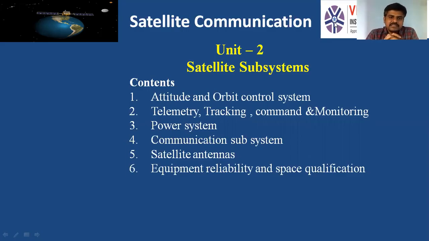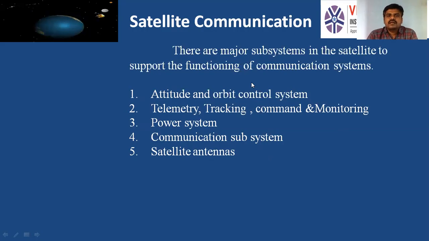Attitude and orbit control system, telemetry tracking command and monitoring subsystem, that is TTC and M, power system, communication subsystem, satellite antennas, equipment reliability, and space qualification. These are the contents present in the satellite subsystem unit. So there are major 5 subsystems present on the satellite: attitude and orbit control system, TTC and M, power system, communication subsystem, and satellite antennas.